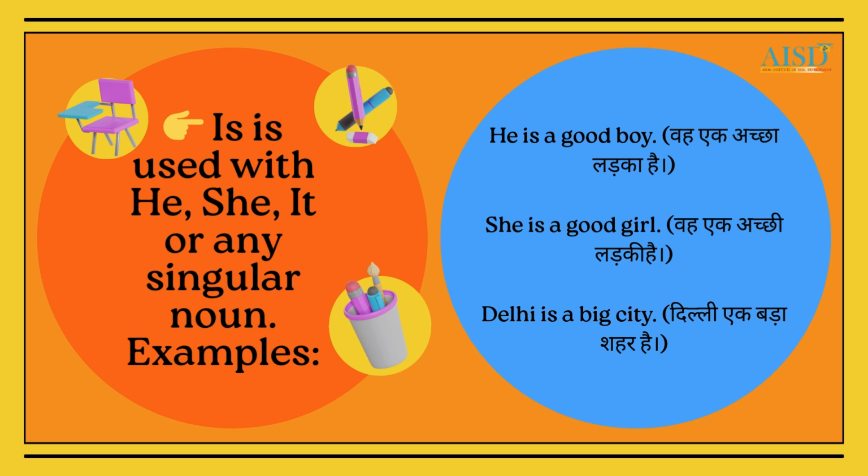For example, I am a student. He is a good boy. She is a good girl. Delhi is a big city.